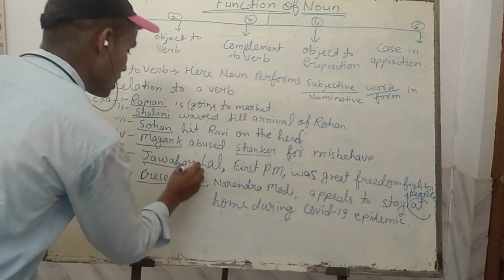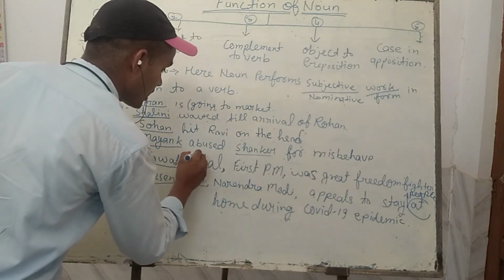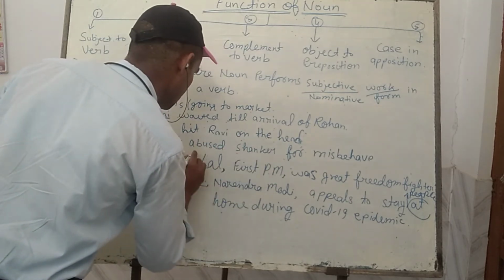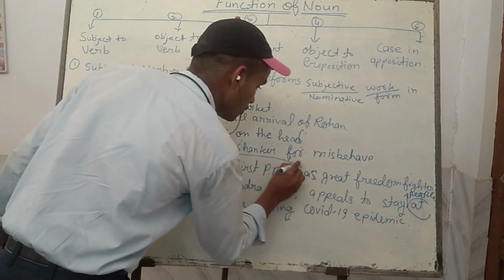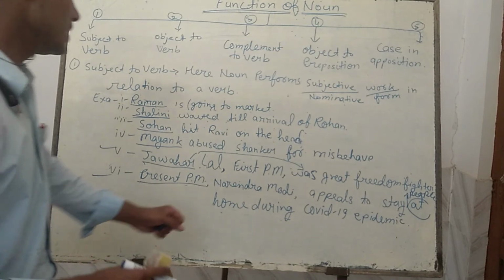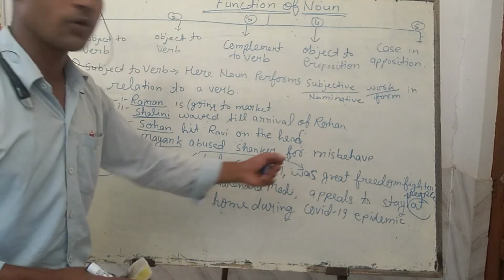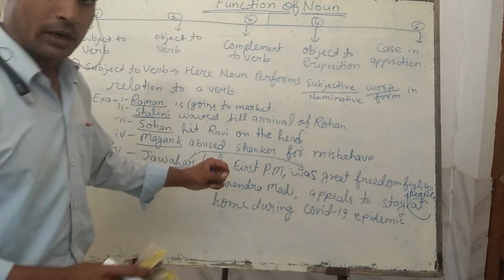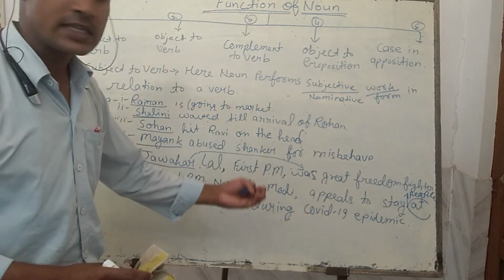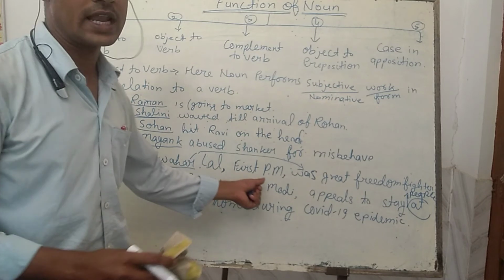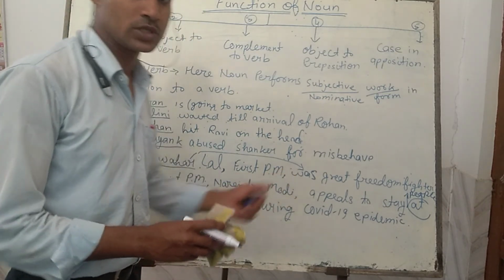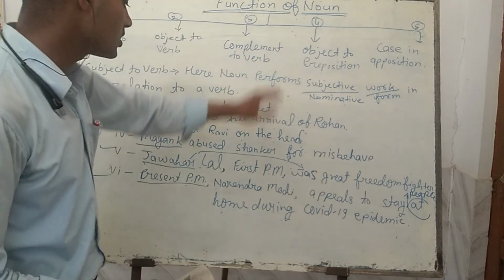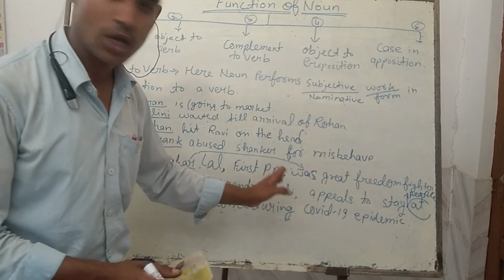Here Jawaharlal has a direct connection, like "Jawaharlal Nehru was a great freedom fighter." You can say there is no need to say about the first PM, but if you want to clarify, to add something more to the noun Jawaharlal Nehru, you shall put this case in opposition in commas, and in this way the noun performs the function of the case in opposition.